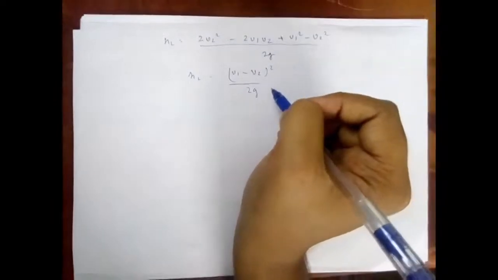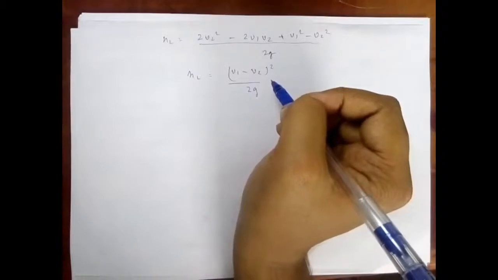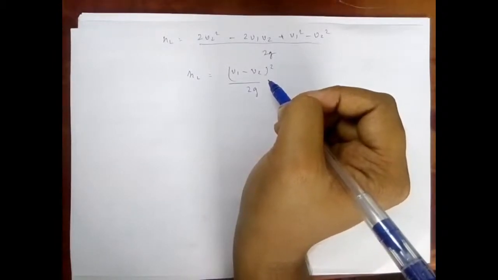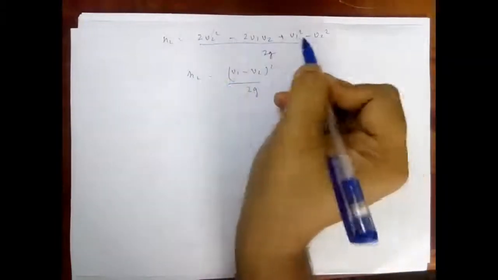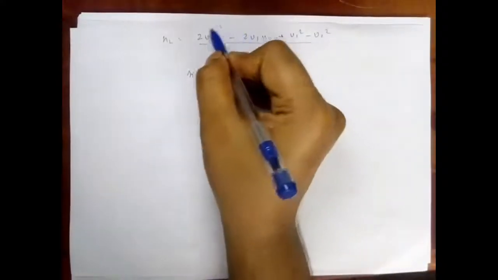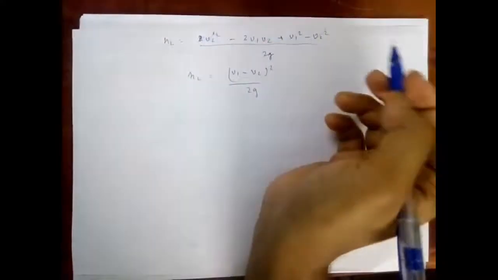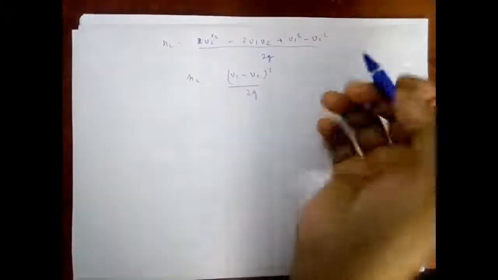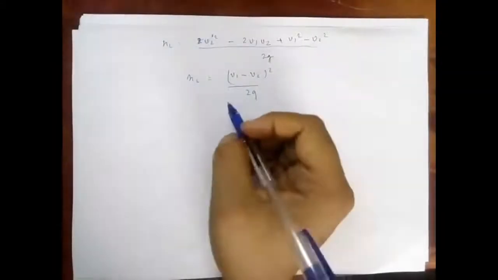On simplifying we get this as (V1 minus V2) square upon 2g, because 2V2 square and minus V2 square will become V2 square only, and thus it will be (V1 minus V2) square upon 2g.